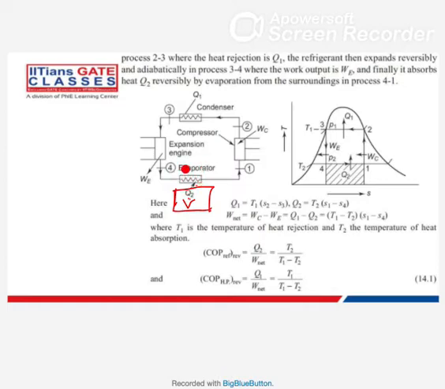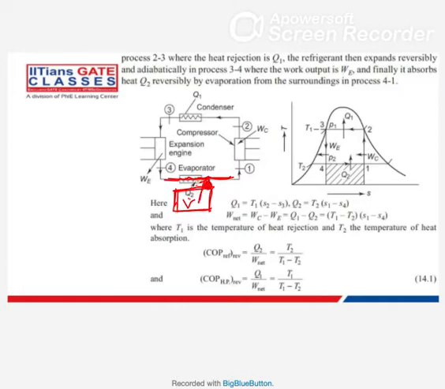So what device do we use here? We use an evaporator. You call this thing an evaporator. So in the evaporator, the fluid, the refrigerant, will flow here and it will take some heat from this one. Now for this, obviously the temperature of this refrigerant should be lower than the temperature of this vegetable, so that it can extract heat.